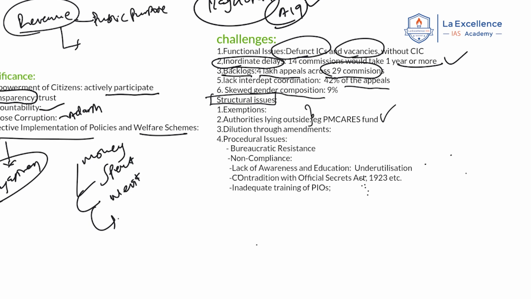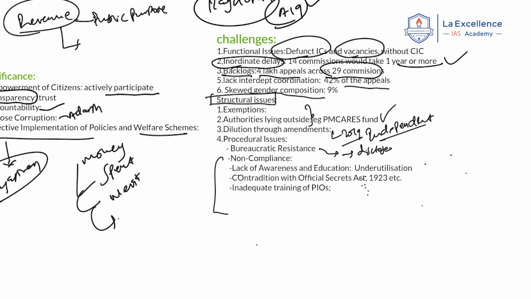Next, dilution through amendments. Recently, in the 2019 amendment, it is the central government that decides salary, allowances and conditions. This affects independent functioning, and this is the criticism. Now there are certain procedural issues. Bureaucratic resistance, what does it mean? For example, if in a certain department any corruption or wrongdoing is uncovered, it is bad for the entire department, so most probably they won't disclose such information. They look for ways to avoid RTI appeals.